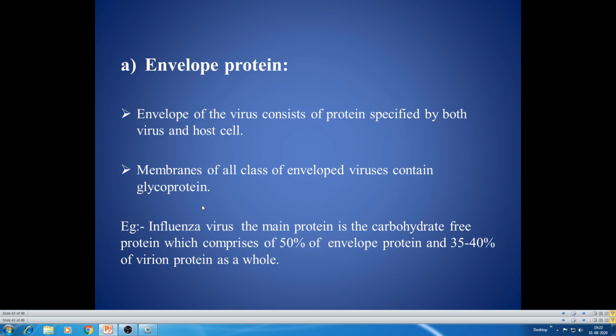For example, in the case of influenza virus, the main protein is the carbohydrate-free protein, which comprises 50% of envelope protein and 35 to 40% of virion protein as a whole. The complete infectious particle is called virion, and in this virion, the complete protein, you can see 35 to 40% envelope protein that is made of glycoproteins.